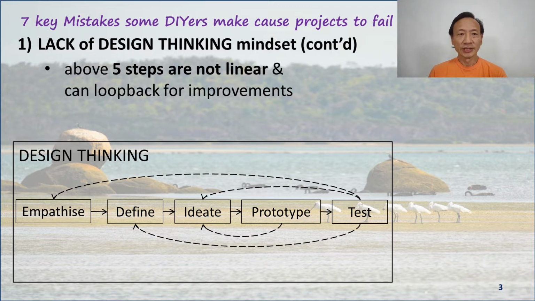Now these 5 steps are not linear. In other words, they can have loopbacks, so that after going to say a prototype, you may realize that the prototype's not practical, and you go back to ideate, to think and brainstorm alternative solutions in order to build another prototype. Or after testing, you realize that there are other facets of the problem set that you have not identified, and you need to include that in the definition of the problem. So it's a very flexible methodology.